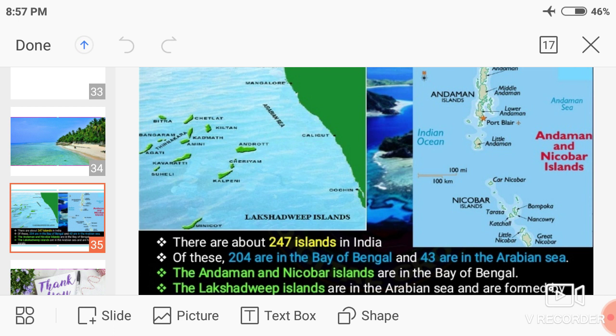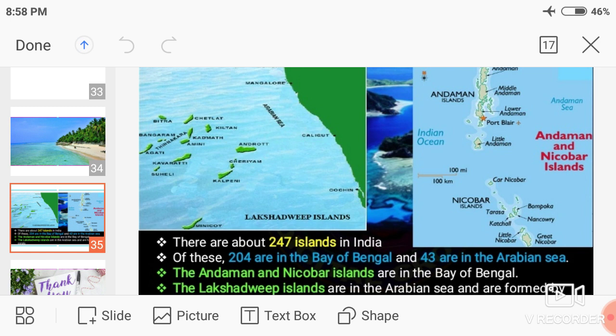The islands of India: there are 247 islands in India. Of these, 204 are in the Bay of Bengal and 43 are in the Arabian Sea. The Andaman and Nicobar Islands are in the Bay of Bengal and the Lakshadweep Islands are in the Arabian Sea.